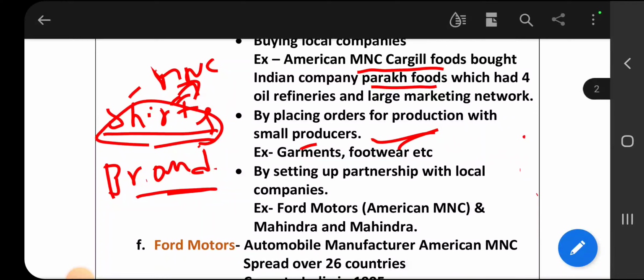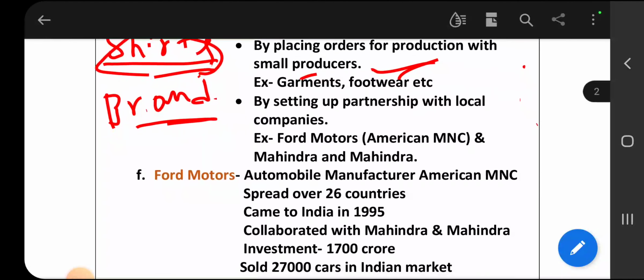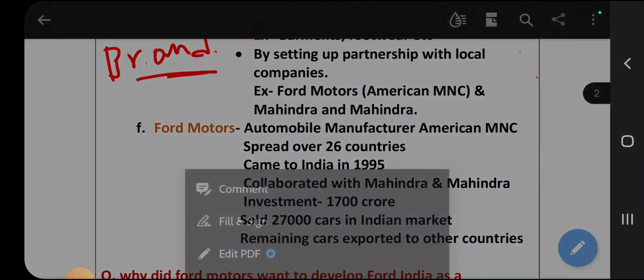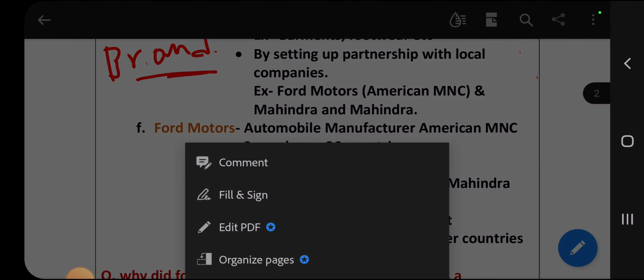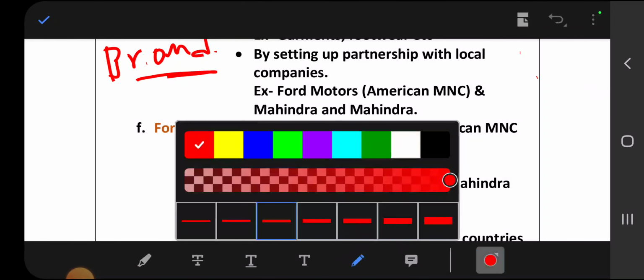Third way, by setting up partnership with local companies. Under which circumstances do they maintain partnership with other countries? Let us see.